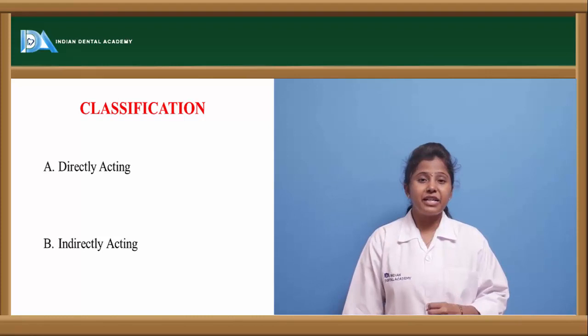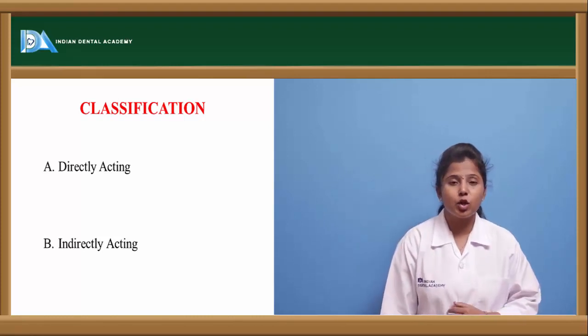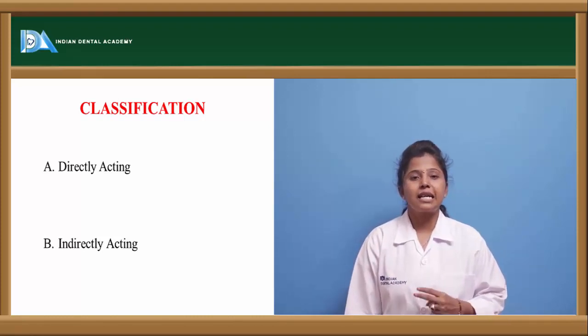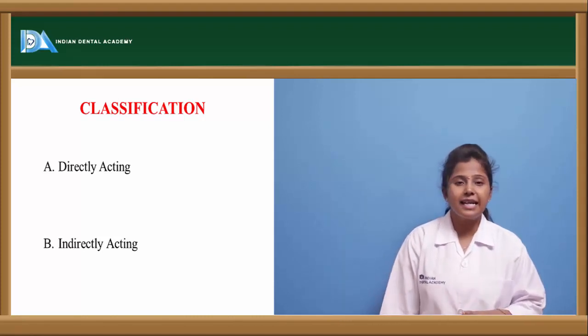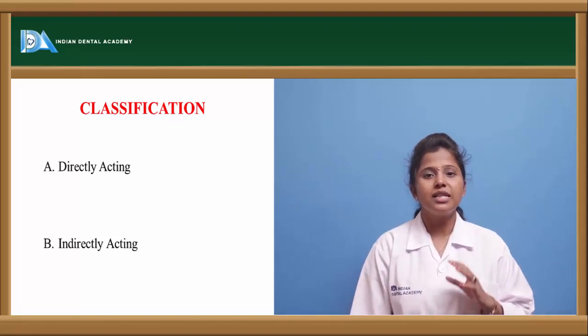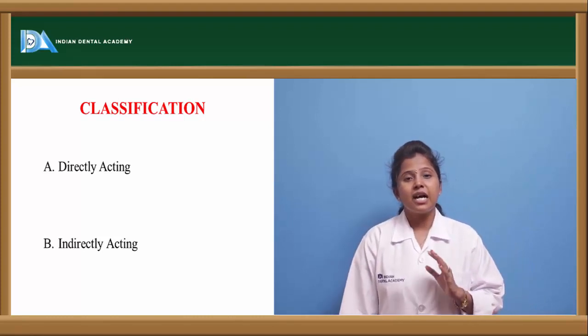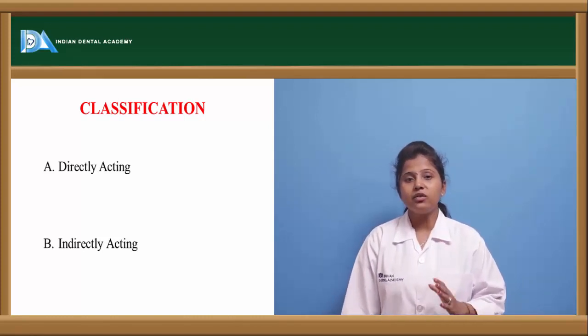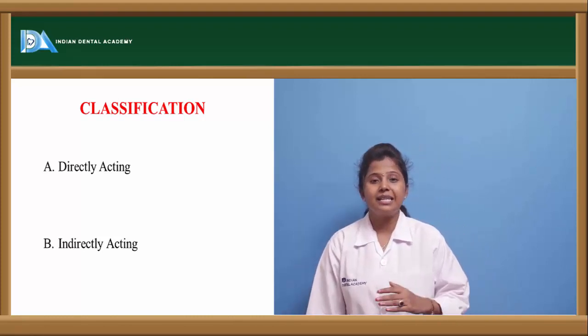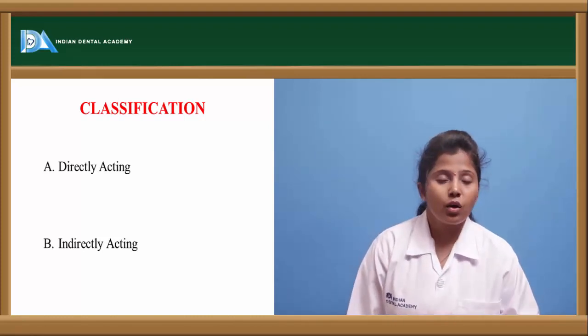Let us see the classification of parasympathomimetics or cholinergic drugs. These are classified into two types, directly acting and indirectly acting. So what are these directly and indirectly acting? Directly acting drugs are those which go and bind to the cholinergic receptors.